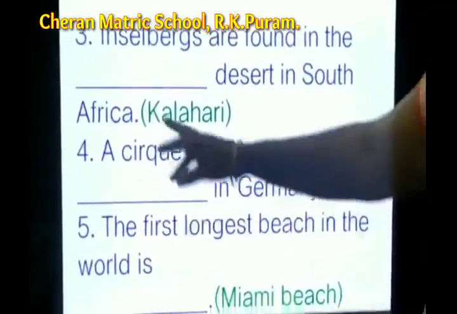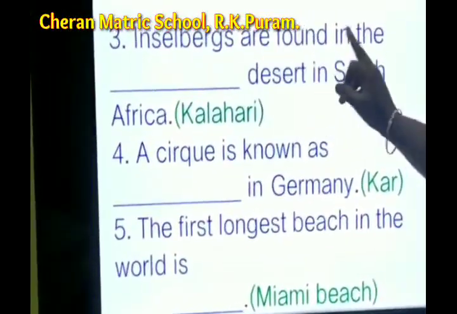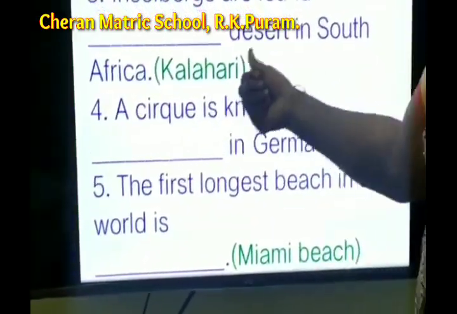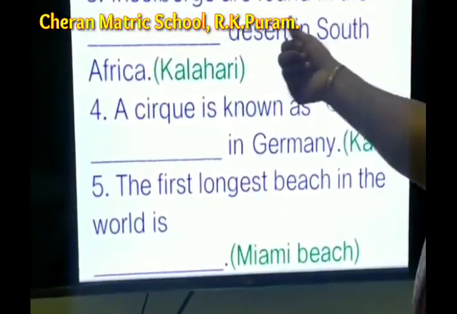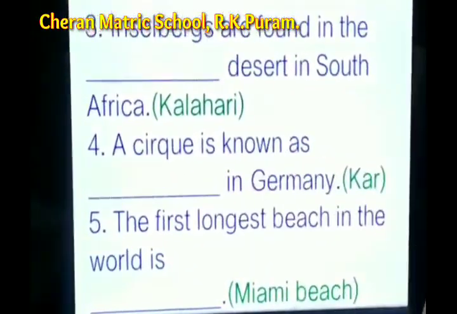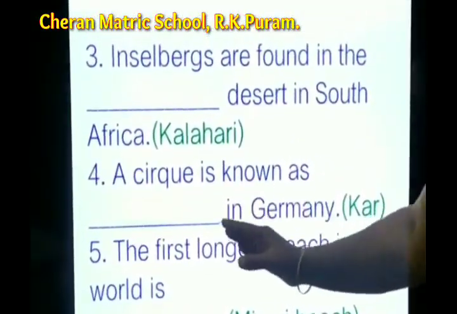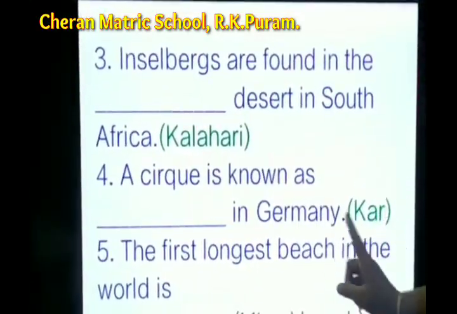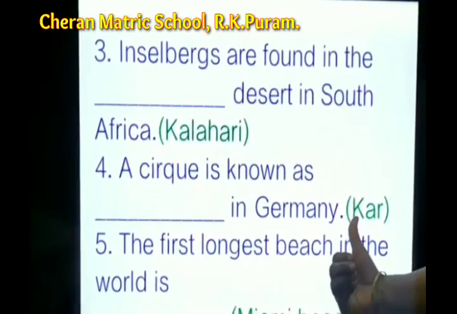Next, the third one, inselbergs are found in the dash desert in Africa. The Kalahari Desert. Inselbergs are found in the Kalahari Desert in South Africa. The fourth one, the cirque is known as dash in Germany. The car. The cirque is known as car in Germany.